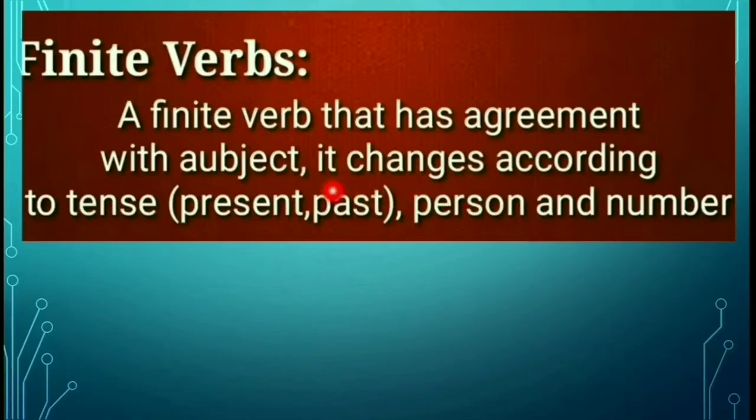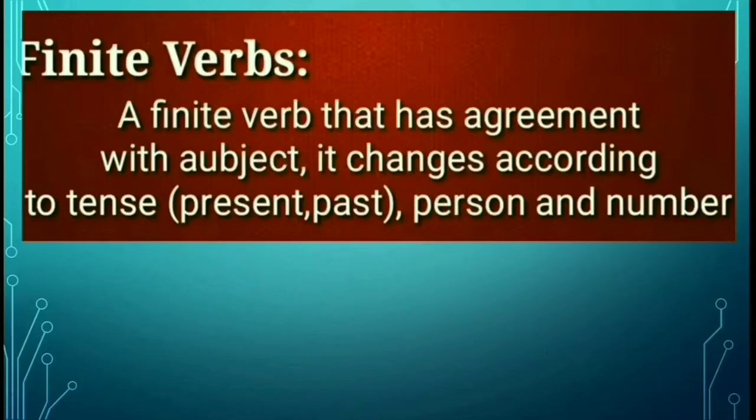Which action word has agreement with the subject, means which verb agrees with the subject and can change according to tense, person, number, that action word is called a finite verb.